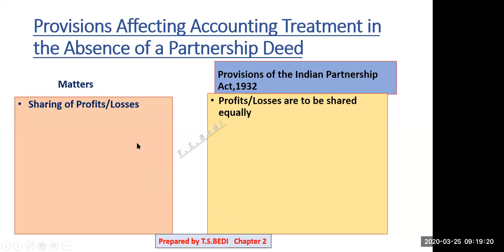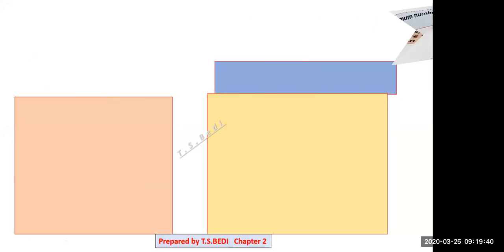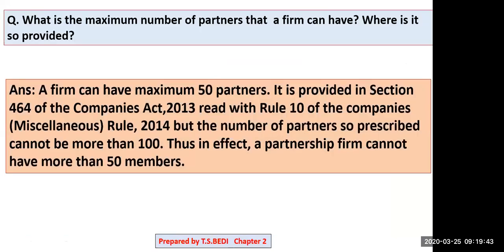So provisions affecting accounting treatment in the absence of partnership deed. It means if there is no partnership deed. So it means the previous topic you didn't note, which I just taught.